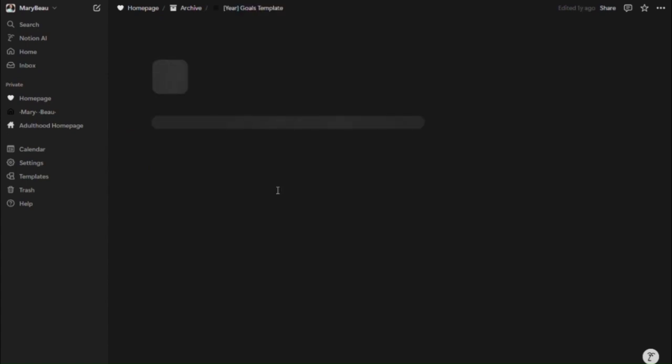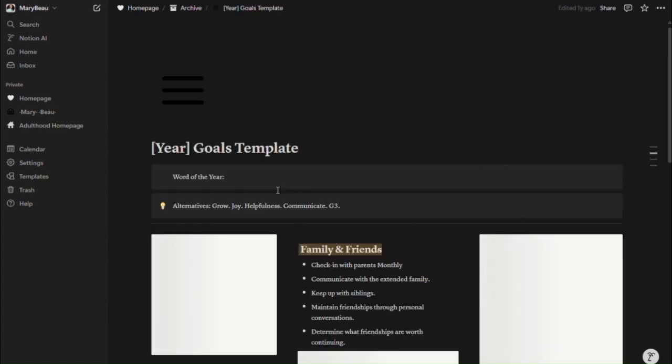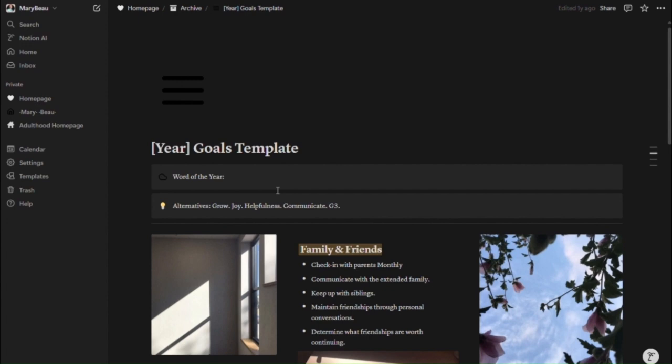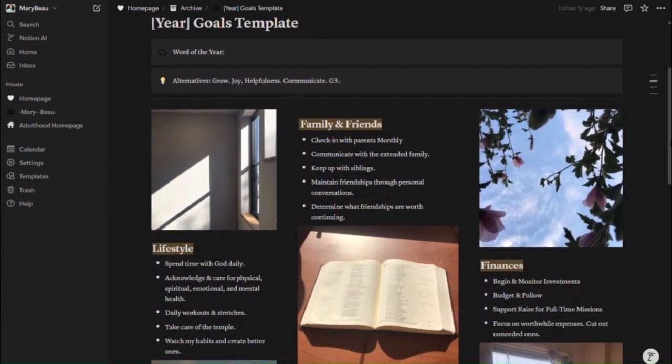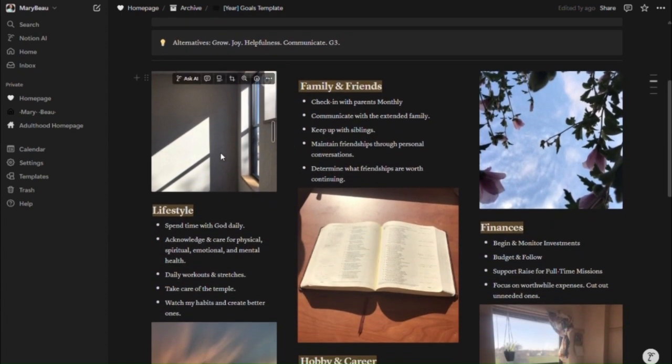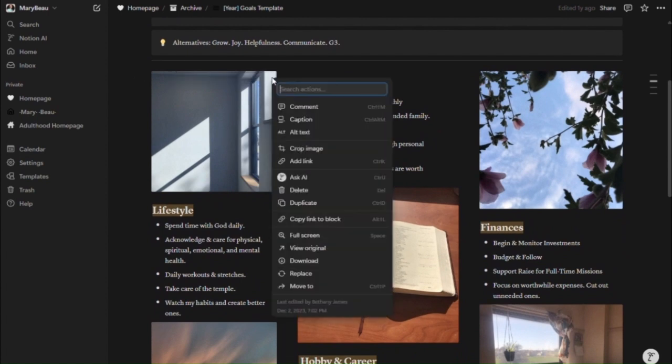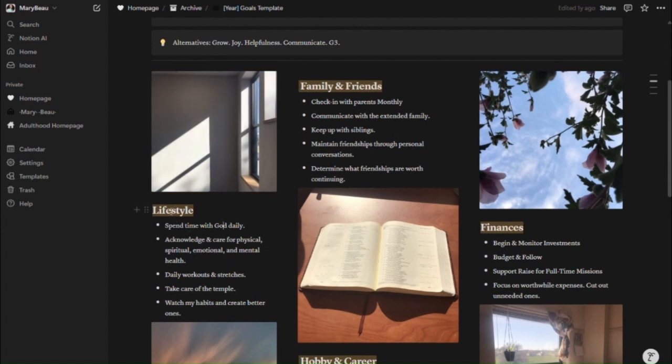So I also have created this yearly goals template, which I would love to be able to create a link that you can have access to if you're interested. It has a word of the year section and then some suggested word of the years that have really stood out to me. I have these categories with specific aspects in each of them, and you don't have to follow them. And then here, I just want to show you how you can change the photo that's being used, because obviously you'll want to change it to something that is more personalized for you. So all of this is editable.